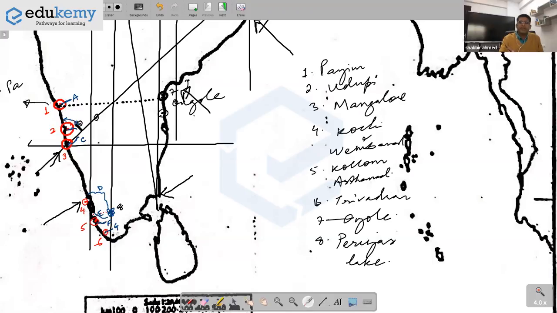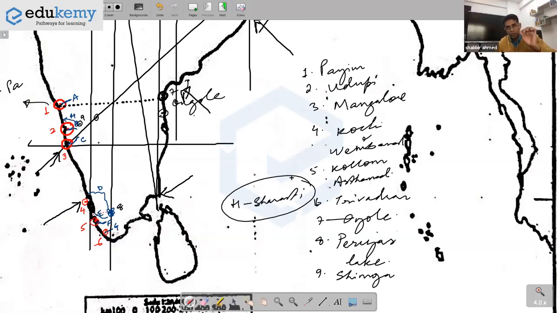This is Sharavati River, a small river called Sharavati. Add this river to the list of your rivers. The place number 9 is Shimoga, and the river is Sharavati. Now what will you write about Sharavati?